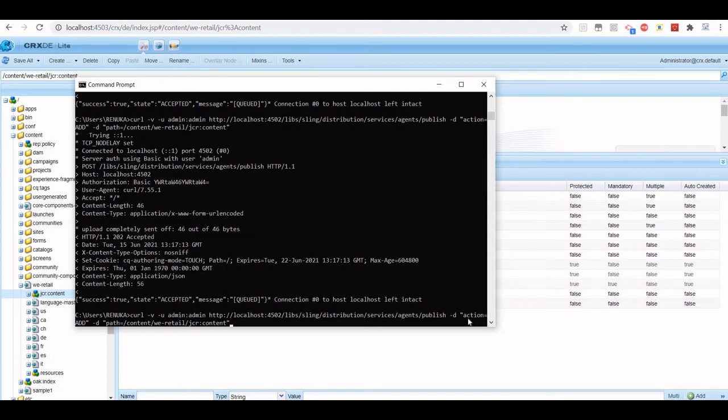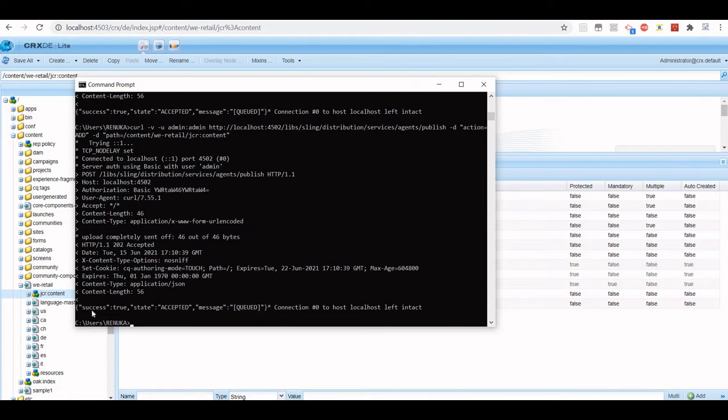Right now we are just adding a new property, as in we want to add this content, so we pass action equal to add and then path. If I execute it, then we should get this message: success equal to true, state accepted, and message queued.